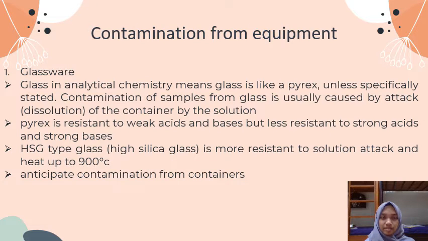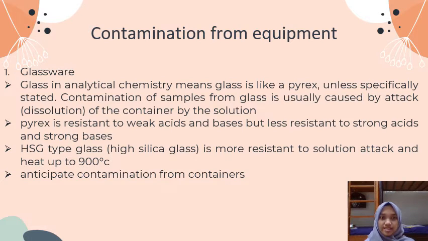Contamination from equipment. Number 1. Glassware. Glass in analytical chemistry means glass like Pyrex. Unless specifically stated, contamination of the sample from glass is usually caused by the slight dissolution of the container by the solution.